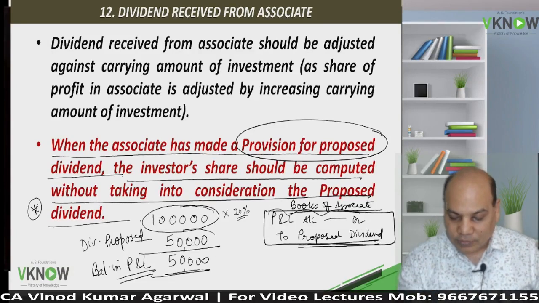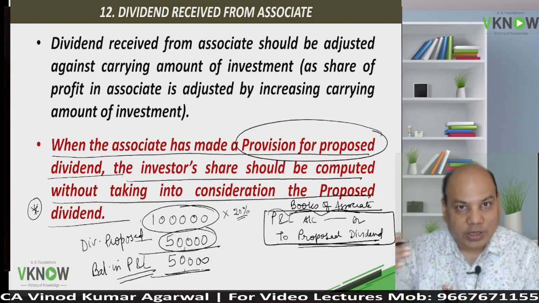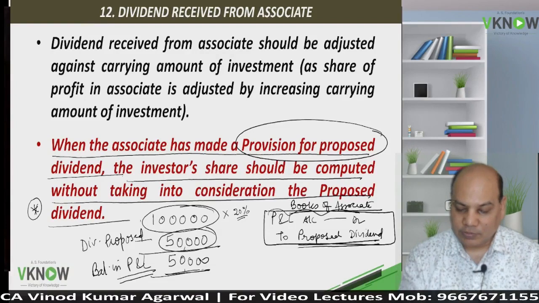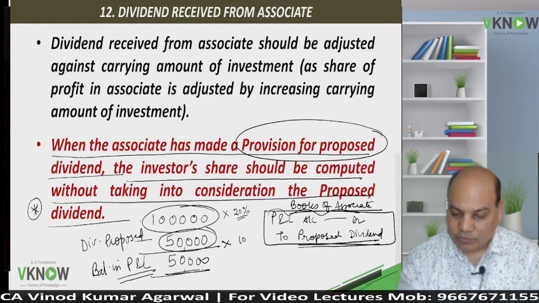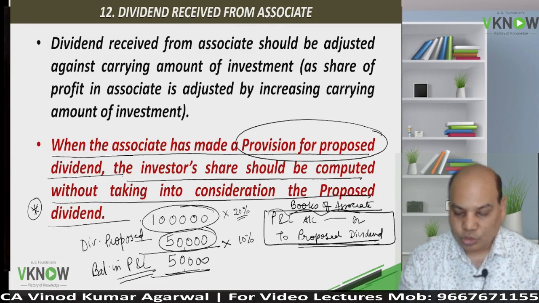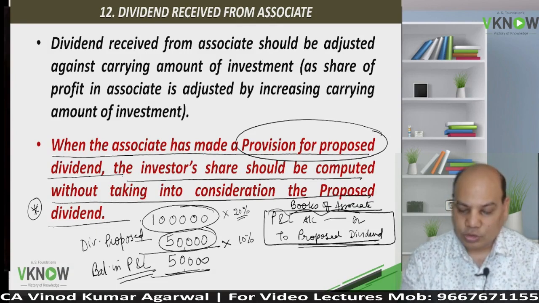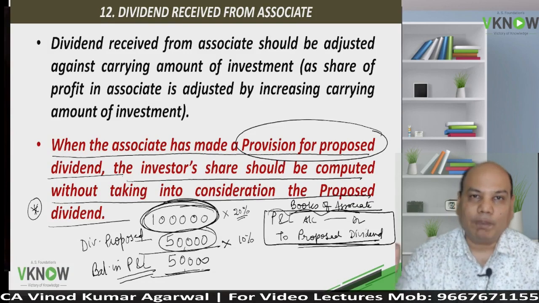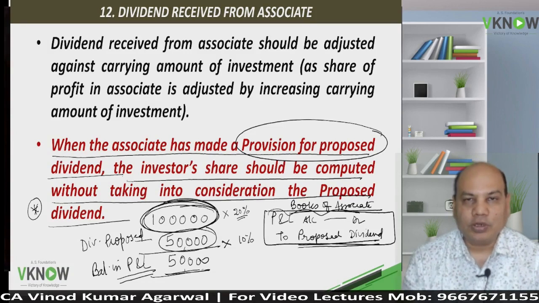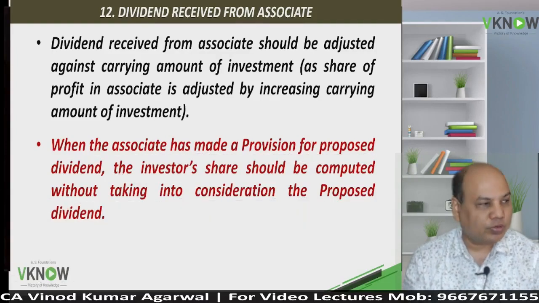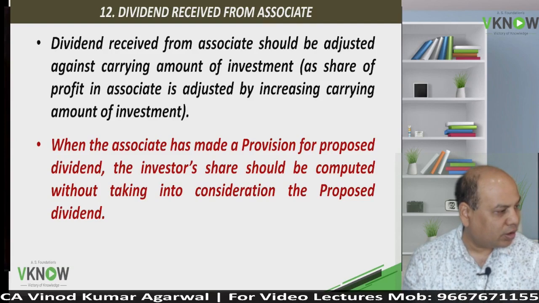And next year, or whenever the dividend will be paid by the associate and received by the investor, we are going to reduce the carrying amount of the investment by 10% of 50,000. So only for proposed dividend, do not adjust the carrying amount. Take the profit figure of the associate before making provision for proposed dividend, because the dividend has not yet been paid, so their net asset has not yet been reduced.